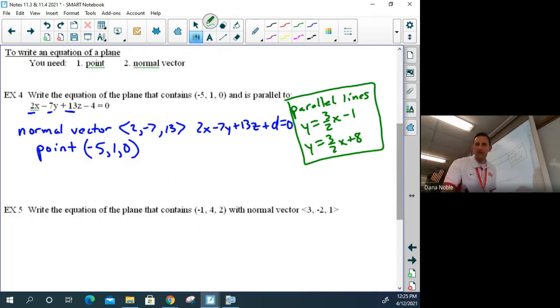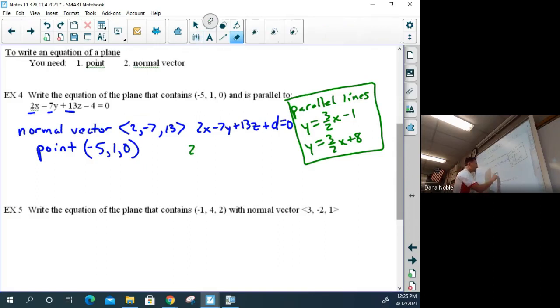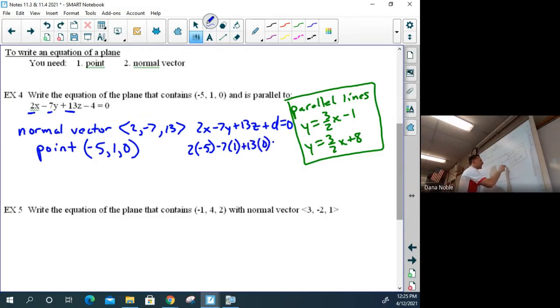Now, we need a different d value. So we plug in the point just like we would with point-slope form. Plug in the slope, plug in the point, simplify. Okay? So 2, take out the x and let's put in the -5. Minus 7, take out the y, put in the 1. And lastly, take the 13 and we're going to replace that z with a 0, plus d equal to 0.